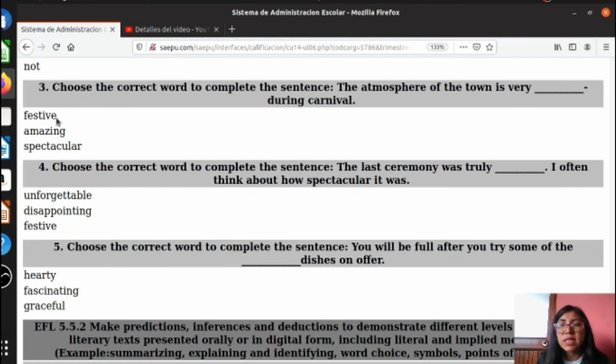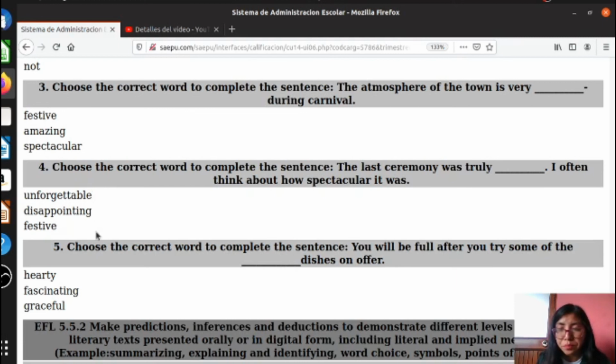That's right. In this case, that is festive. Okay? Choose the correct word to complete the sentence. The last ceremony was truly... I often think about how spectacular it was. Okay, the last ceremony was truly unforgettable.